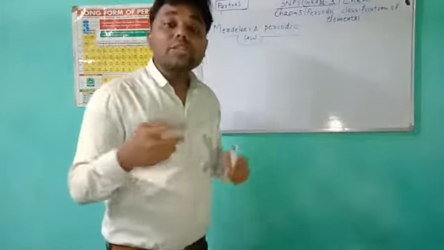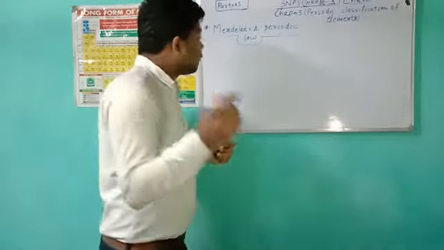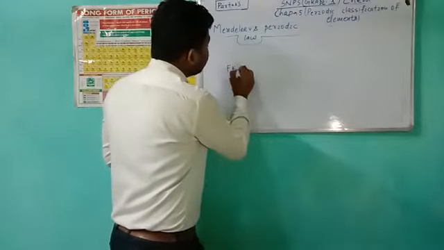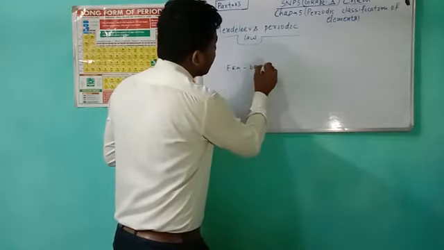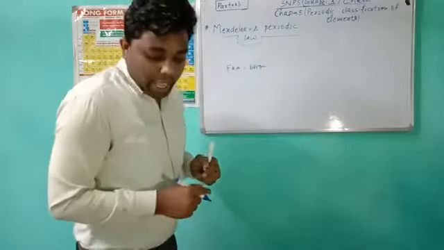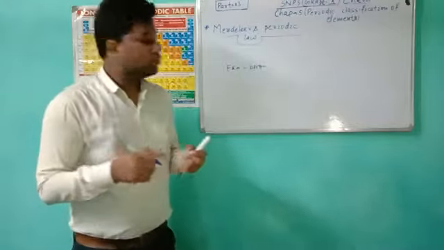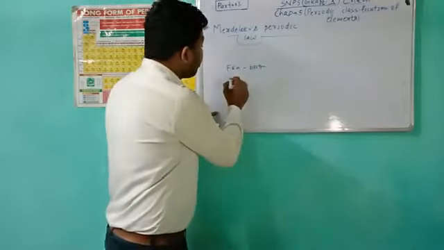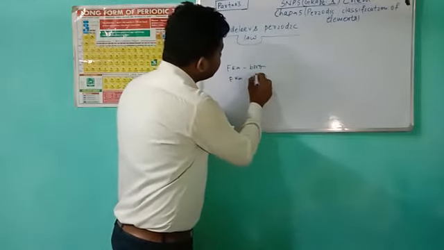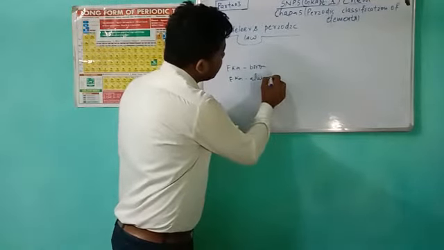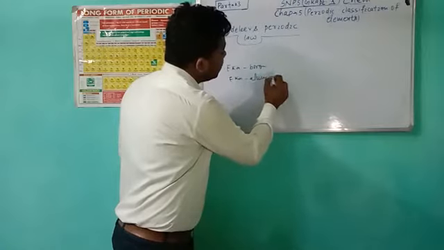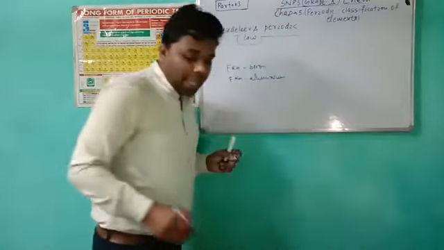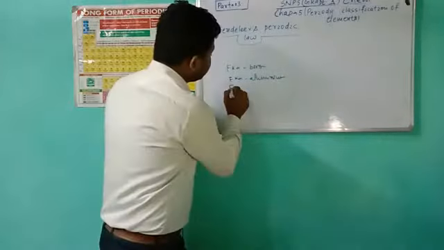He also gave some names, the first one is Eka boron. Eka is a Sanskrit word, and Eka means the first. He gave the predicted names Eka boron, Eka aluminium, and Eka silicon.